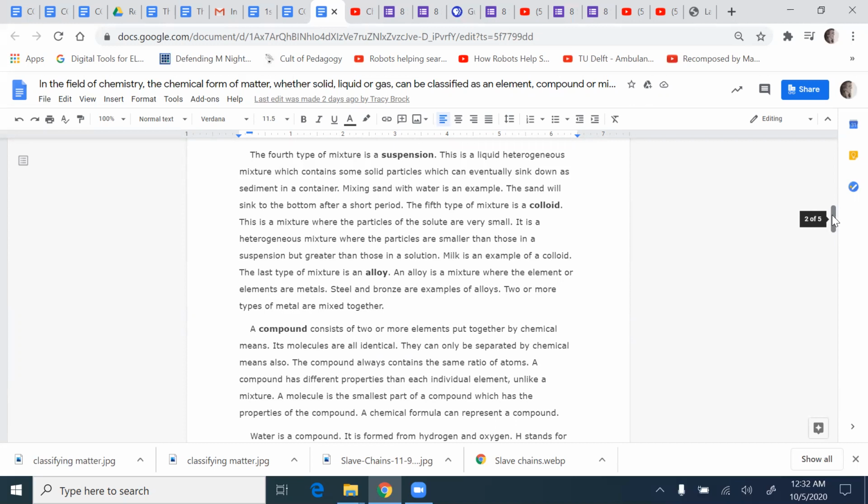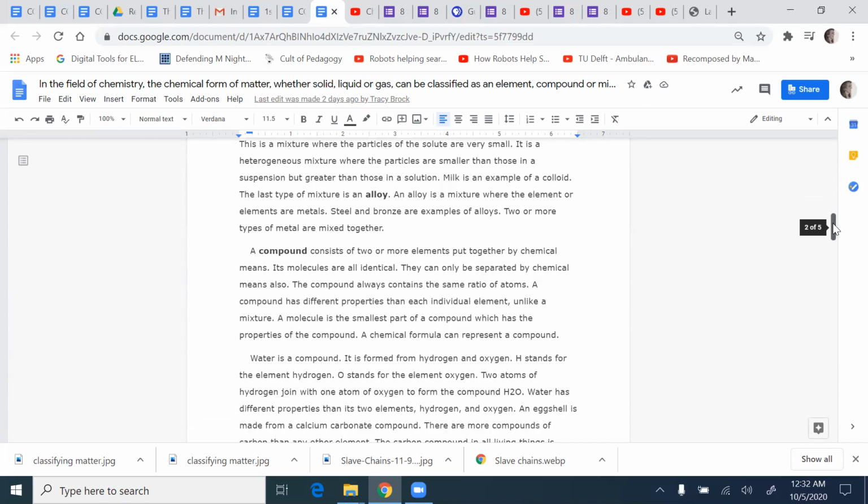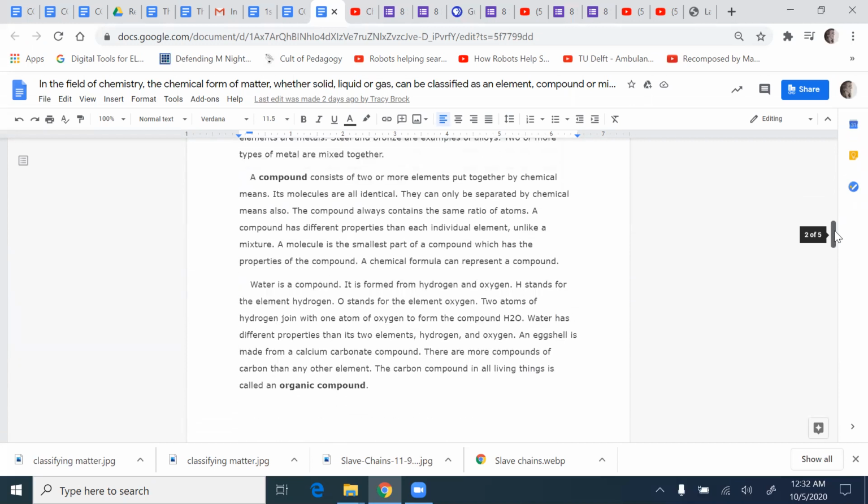A compound consists of 2 or more elements put together by chemical means. Molecules are all identical. They can only be separated by chemical means also. The compound always contains the same ratio of atoms. A compound has different properties than each individual element, like a mixture. A molecule is the smallest part of a compound which has the properties of the compound.